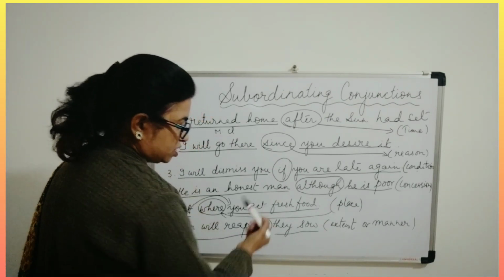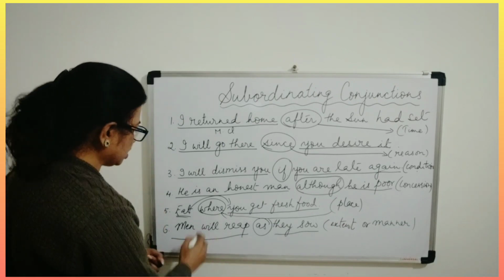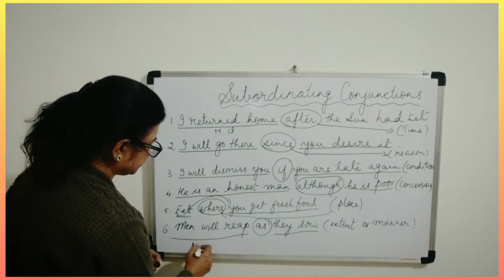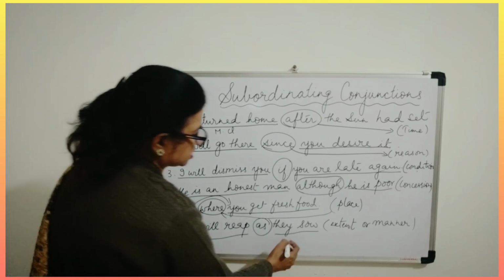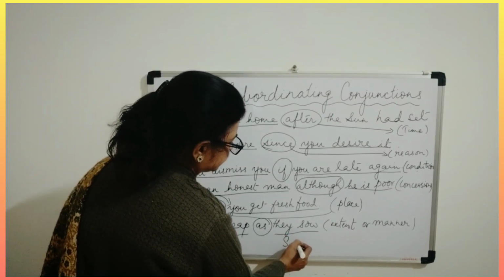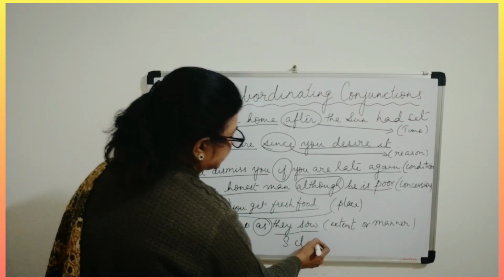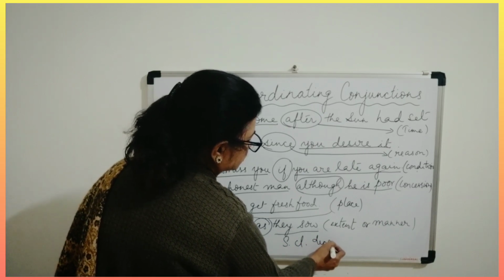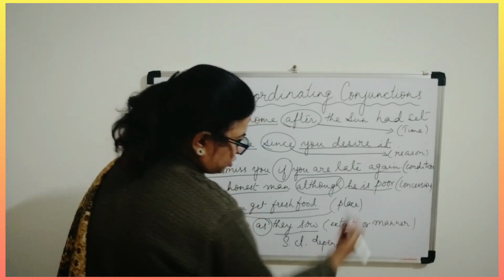They sow. Now you can easily identify this is the main clause or independent clause, and this is the subordinate clause or dependent clause, both you can say, both mean the same.